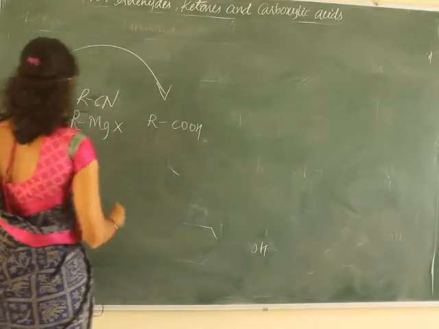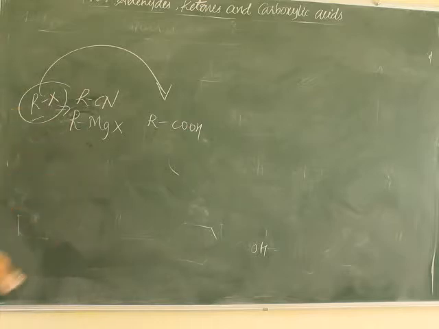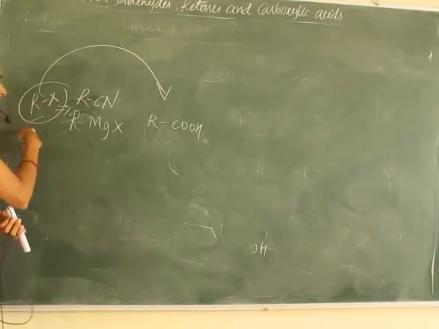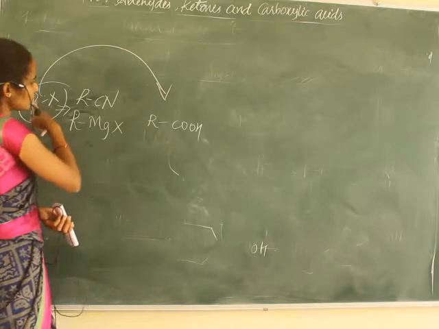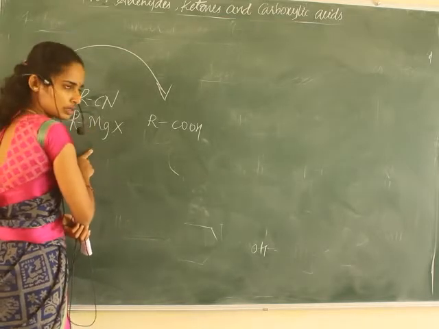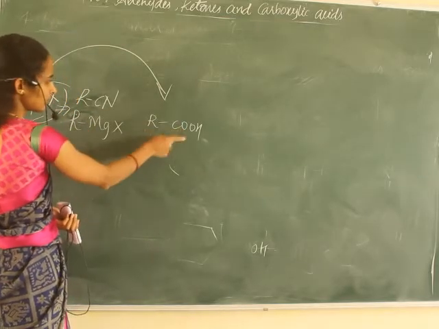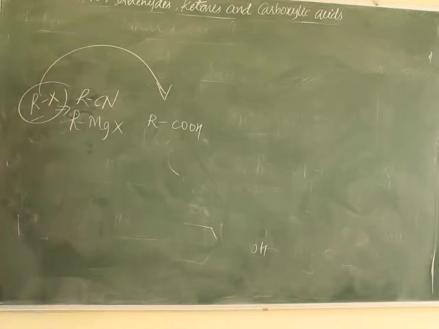But the thing is, if there is one carbon atom in the alkyl halide, there will be two carbon atoms in the carboxylic acid, so the carbon atoms are doubled. So in between we can convert it to nitrile and Grignard reagent, and from that we can convert into carboxylic acids, right?